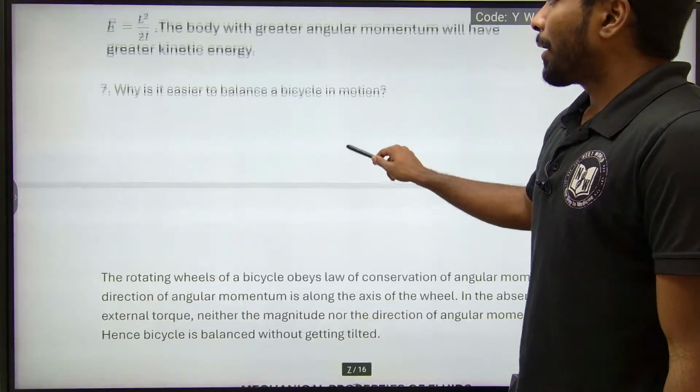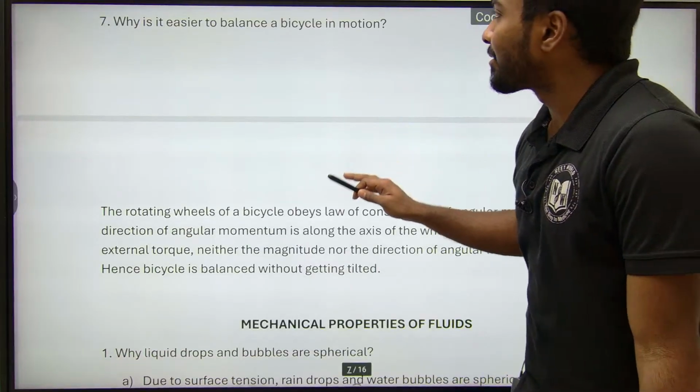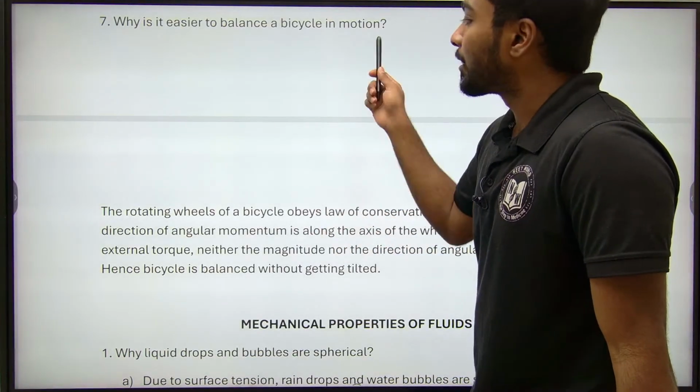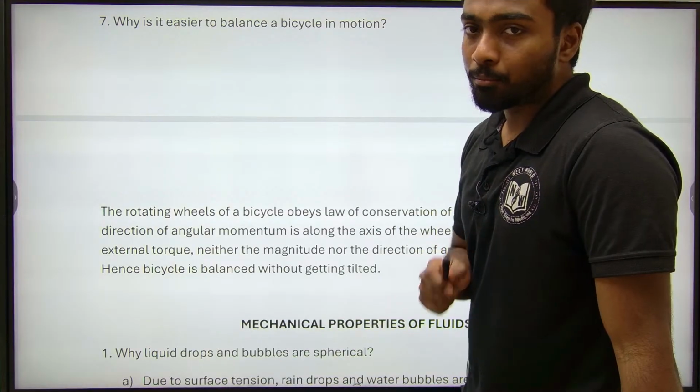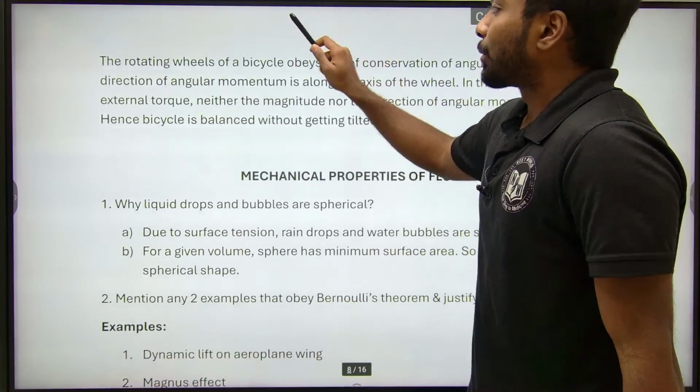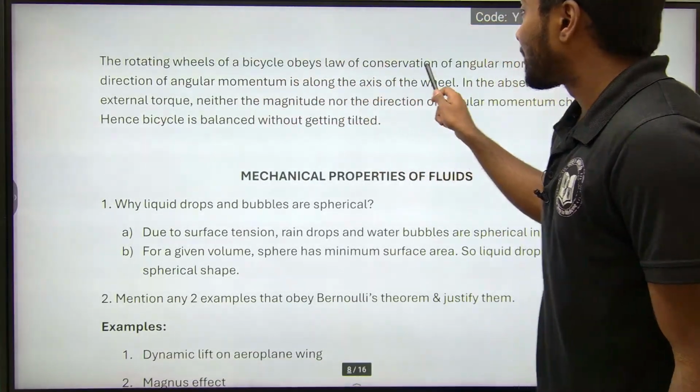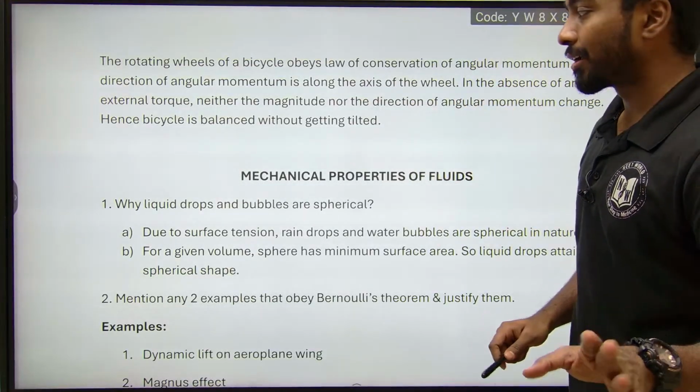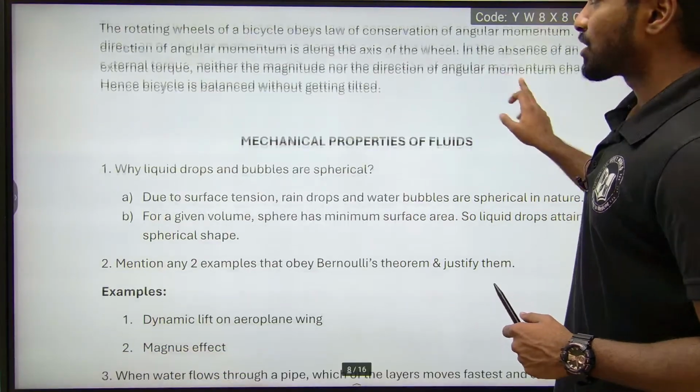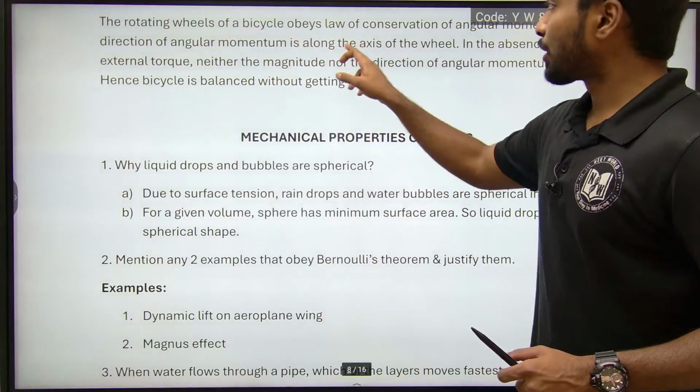Seventh question: why is it easier to balance a bicycle in motion? The rotating wheel of a bicycle obeys the law of conservation of angular momentum. Got it? The direction of angular momentum is along the axis of the wheel.